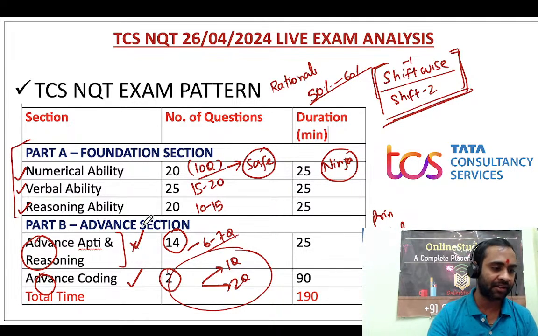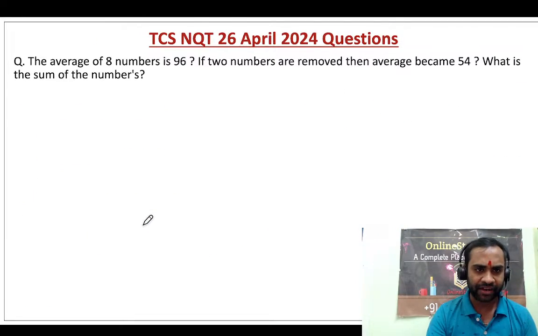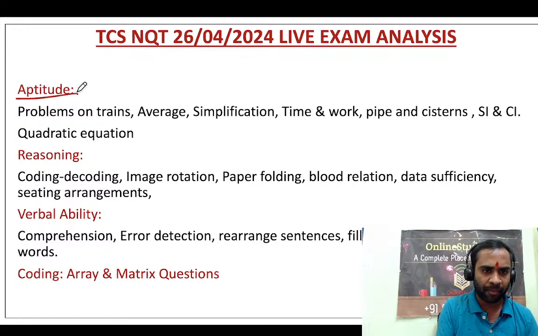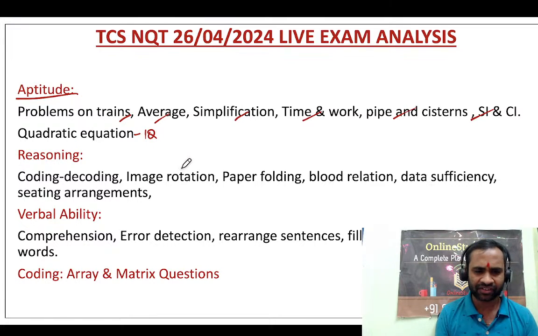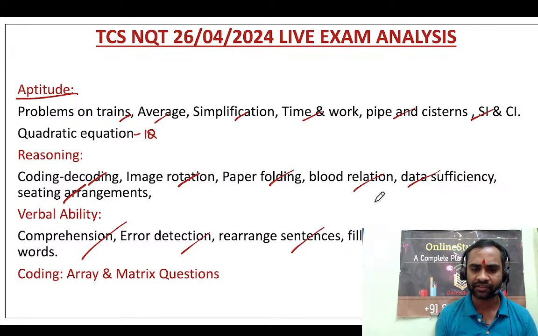Sir, make advanced aptitude videos, right? That has been covered in the TCS NQT crash course. Okay, now friends, some of the questions we will see which were asked, and anyway you know about the topics. Trains, average, simplification, time and work, pipes and cisterns, quadratic equation one question, statistics one question, coding-decoding, image rotation, paper folding, blood relation, data sufficiency, sitting arrangement, comprehension, error detection, sentence rearrangement, fill in the blanks, replace the words, and coding array and matrix questions were there.